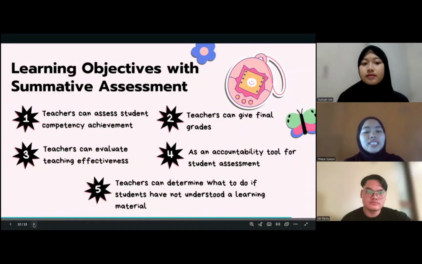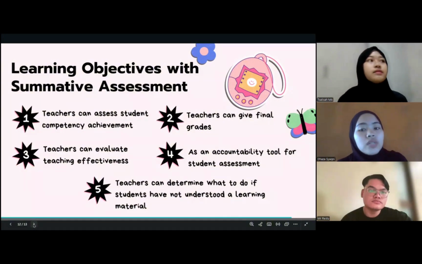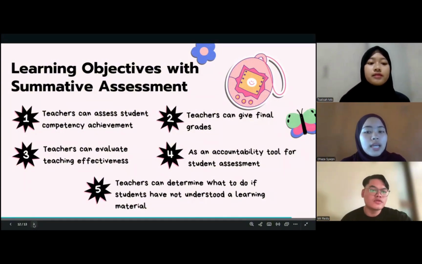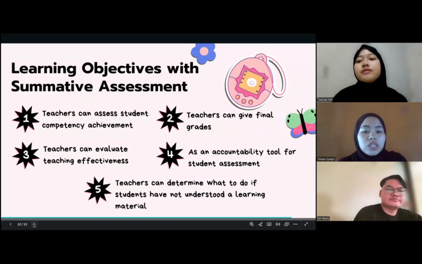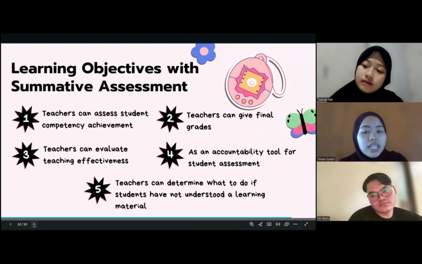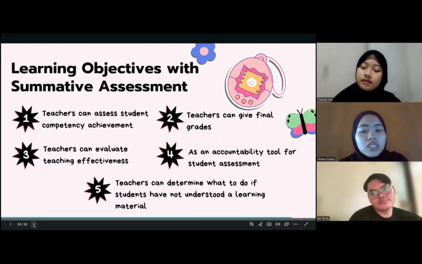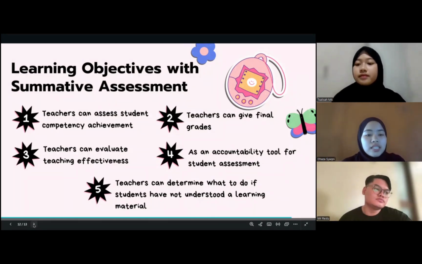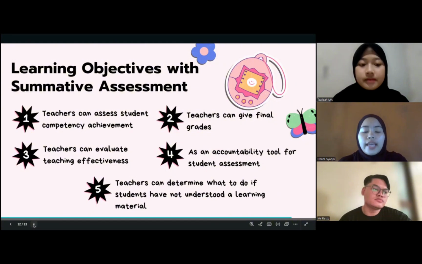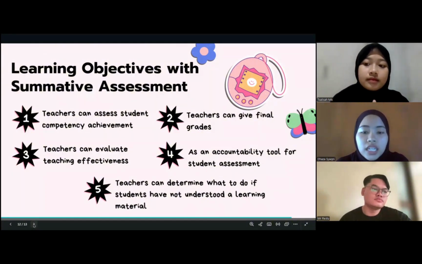The first is that the teacher can assess student comprehension and achievement, so that a teacher can find out the extent to which students have mastered the material and skills after learning the lesson materials. And the second is that the teacher can provide final grades.